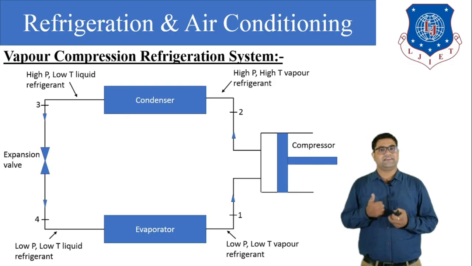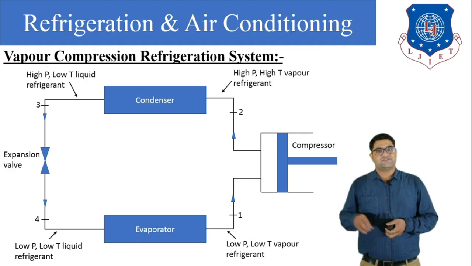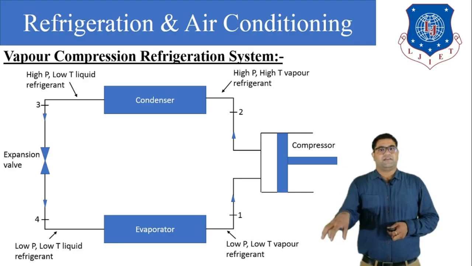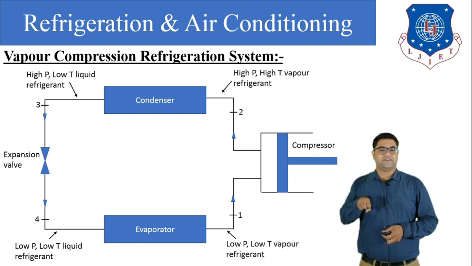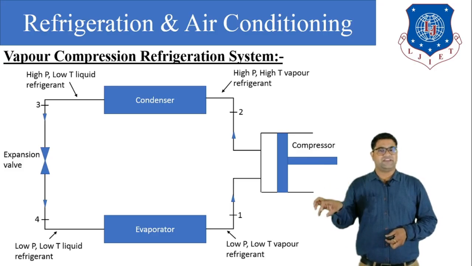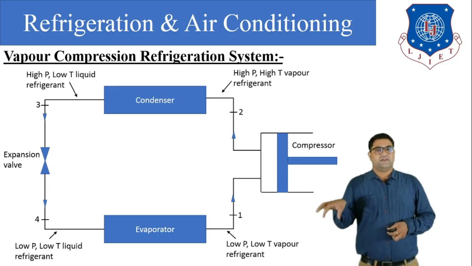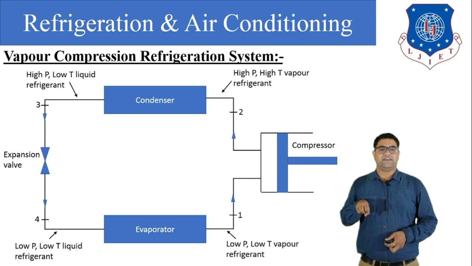Now what happens in the evaporator? The evaporator is simply our freezer. In the evaporator, the liquid refrigerant will gain heat from the refrigerating body. In the refrigerator we put some vegetables or some liquid to cool down, so in the evaporator it will gain heat from these vegetables and the liquid.